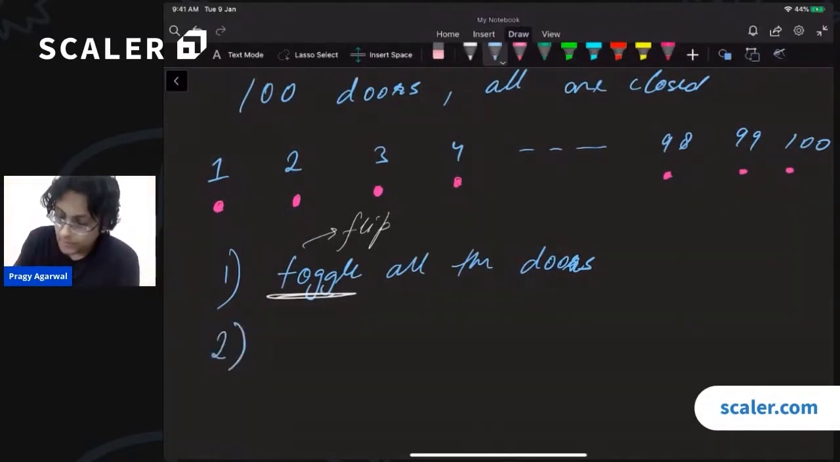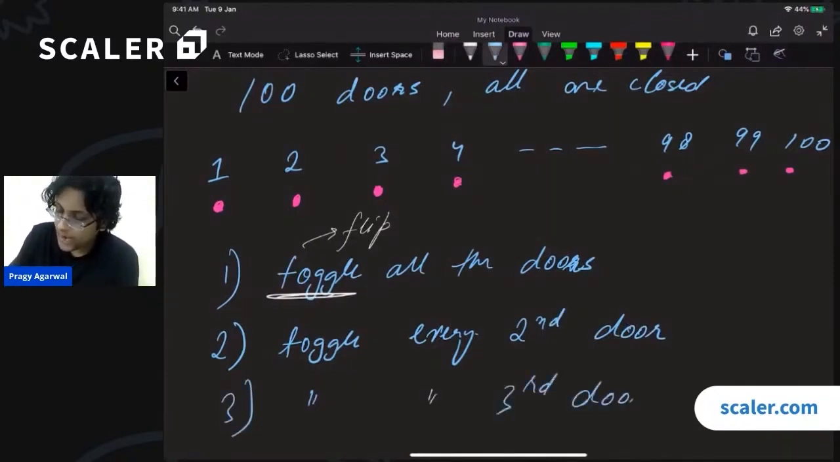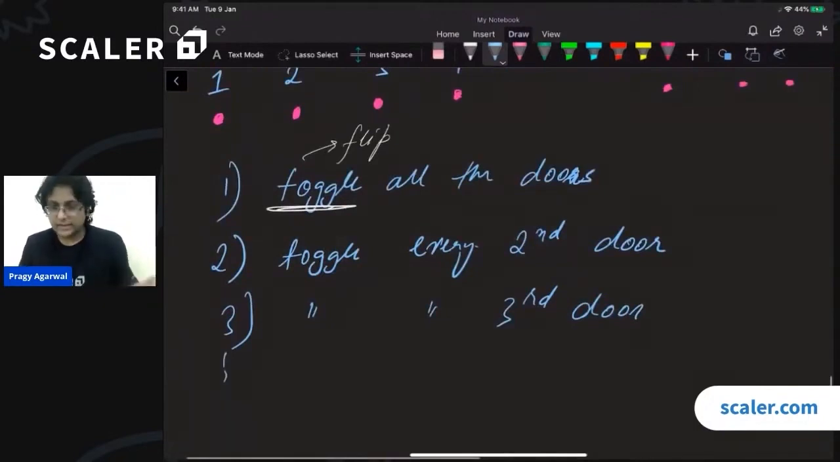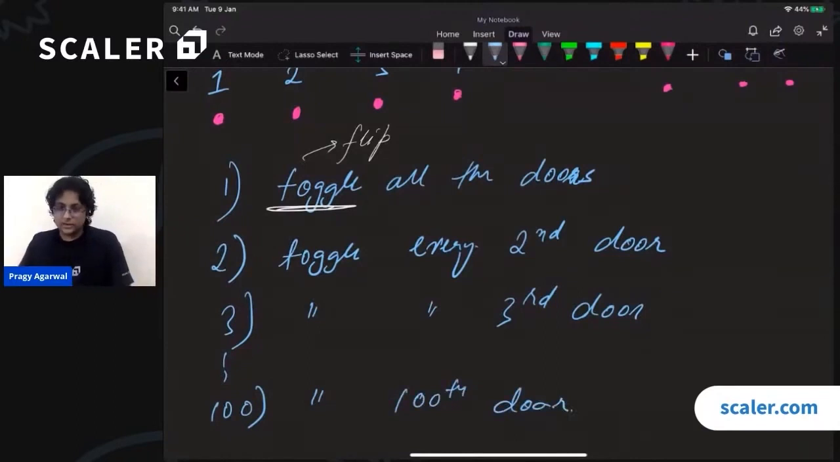In the second step, we will toggle all the even doors. Basically, we will toggle every second door. In the third step, we will toggle every third door, and so on and so forth. In the 100th step, we will toggle the 100th door. So this is what we are going to do.